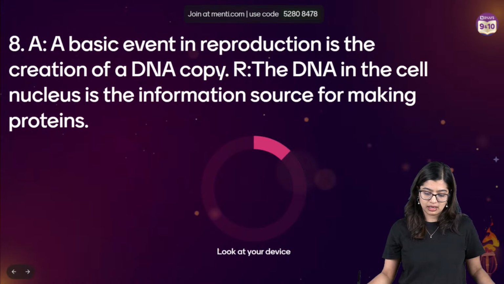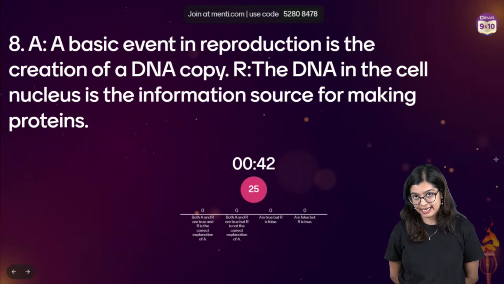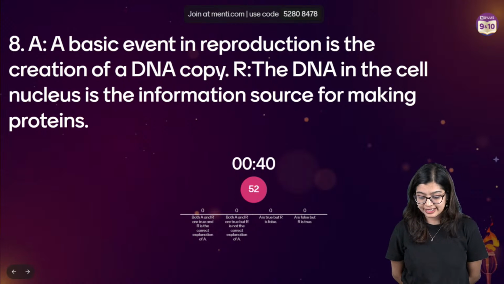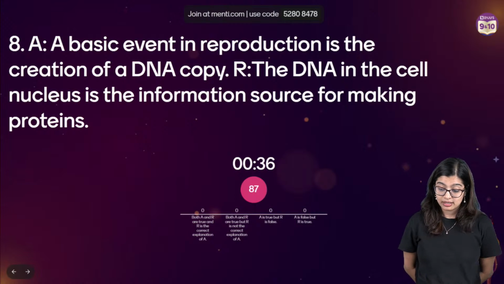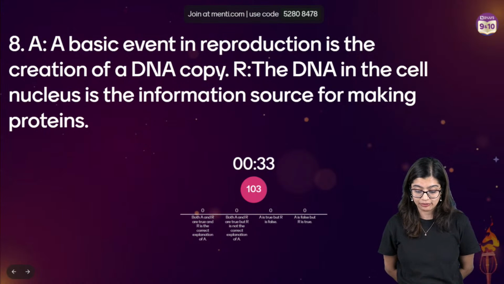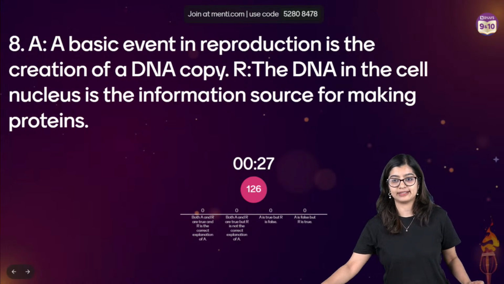A says that a basic event in reproduction is the creation of a DNA copying mechanism. Reason being that DNA in the cell nucleus is the information source for making proteins. Read the question, don't overcomplicate it.